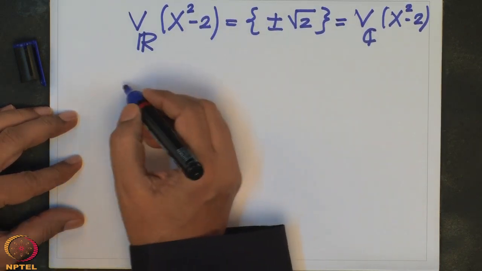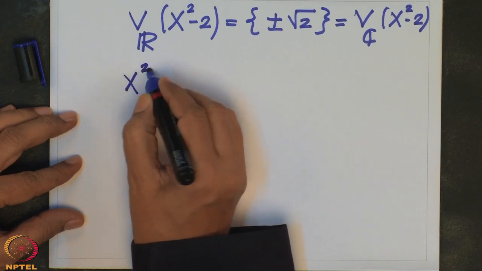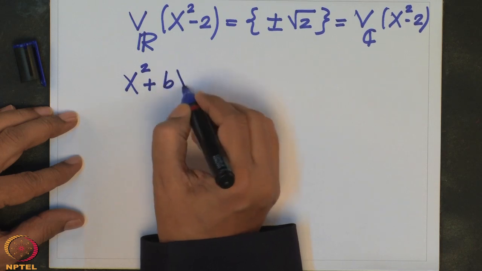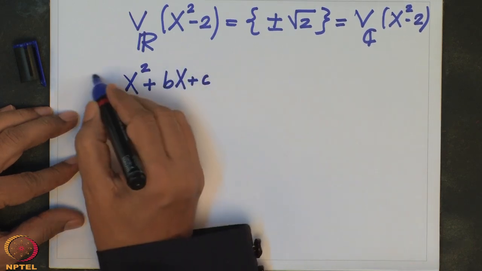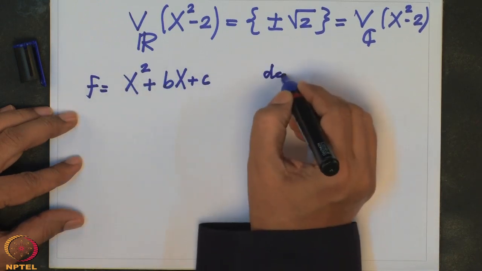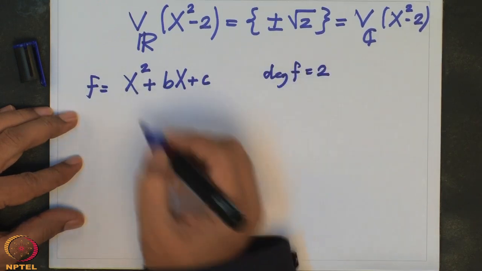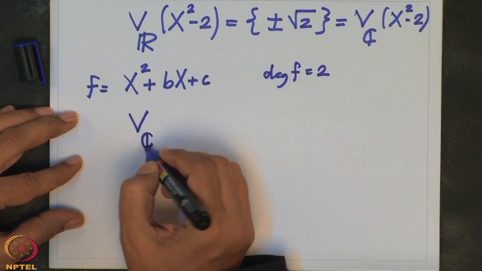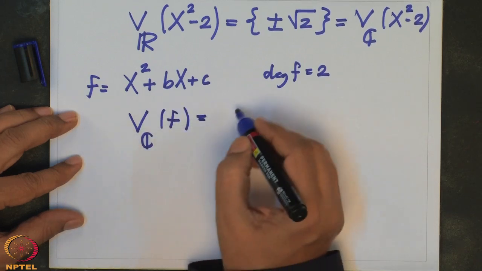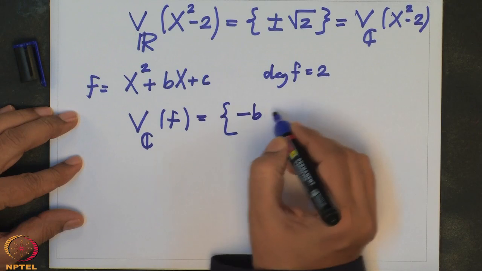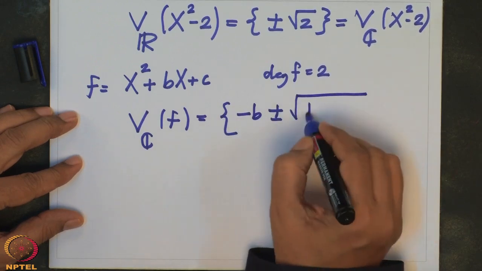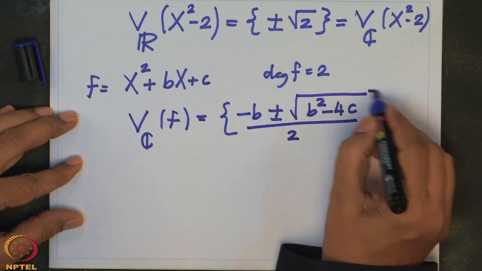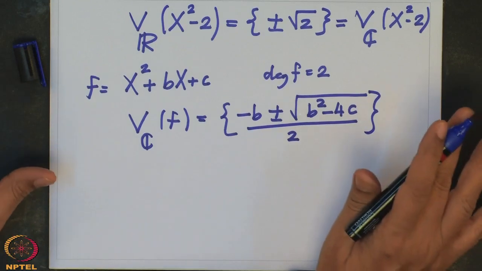More generally, if you take a quadratic equation like x square plus bx plus c, this is f, of degree 2, and we have studied in school that V_C(f) is given by the formula: minus b plus minus square root of b squared minus 4c, divided by 2. These may be real or complex, but definitely they are complex solutions.